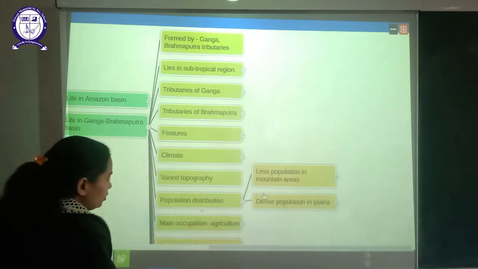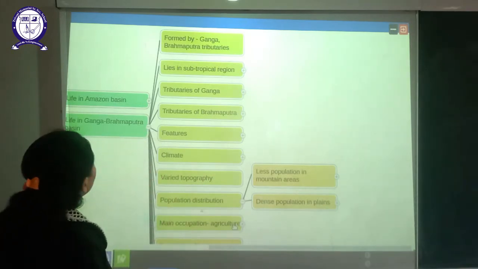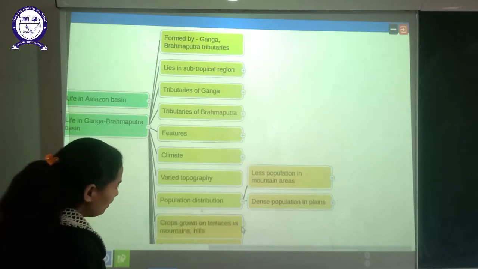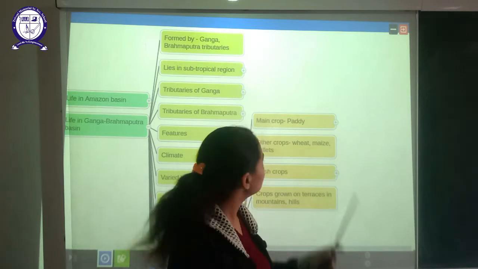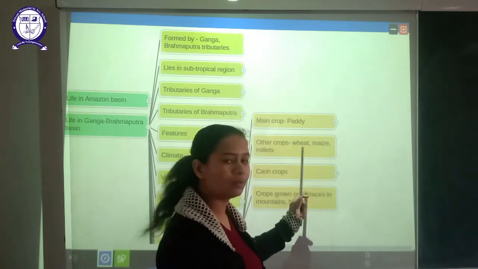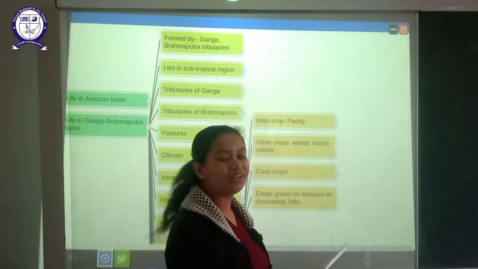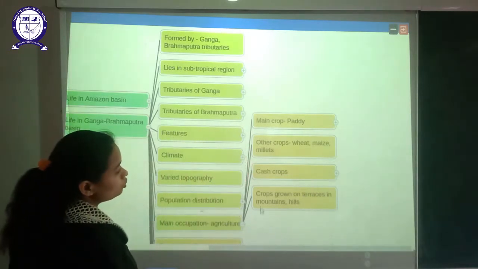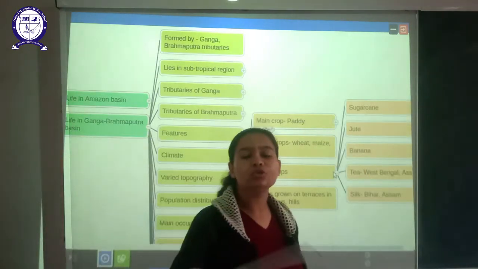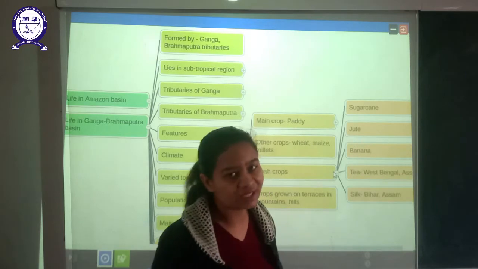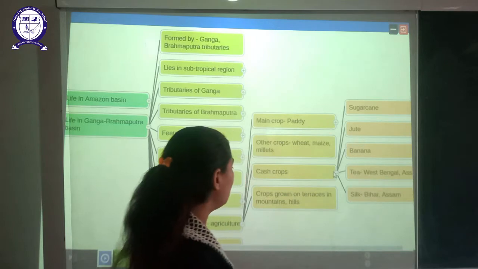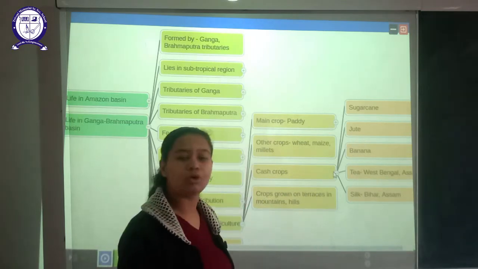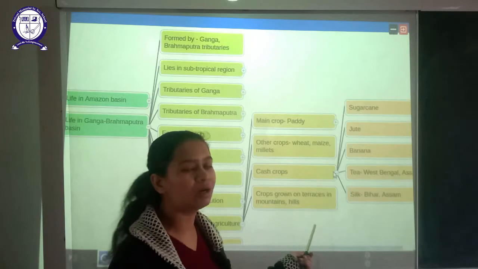Now let's talk about the main occupation of the people present here. The main occupation of the people is agriculture. So what are the main crops grown by these people? These are paddy, wheat, maize, millets, and even cash crops. Now what are cash crops? Cash crops are those crops which are sold by the people in the market in order to gain some money, like sugarcane, jute, banana, tea, silk, etc. And crops grown on terraces can also be seen here, because obviously this is a mountain area.